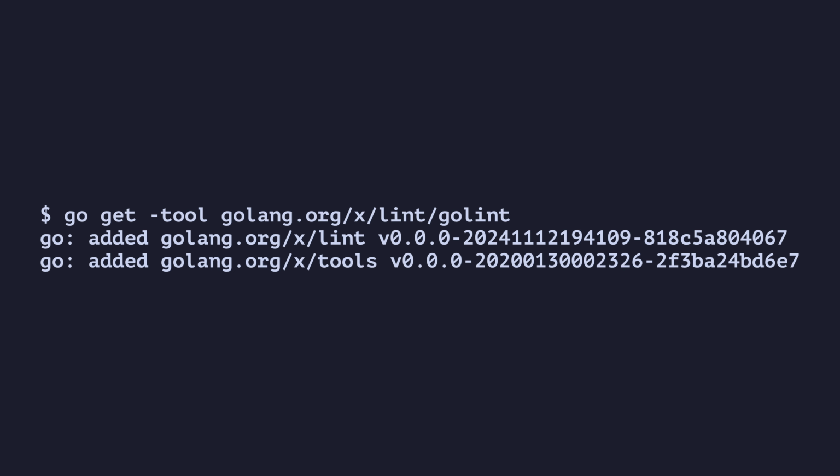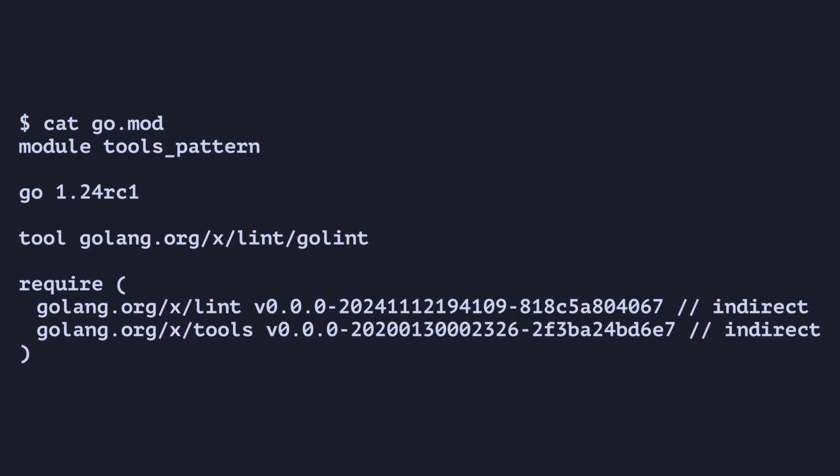With Go 1.24, we no longer need the tools.go since tools can be tracked in go.mod by adding the -tool flag to the go get command. If we then look in our go.mod, we'll see a new tool directive added, allowing us to track our external tools directly in go.mod without the workaround of a tools.go.